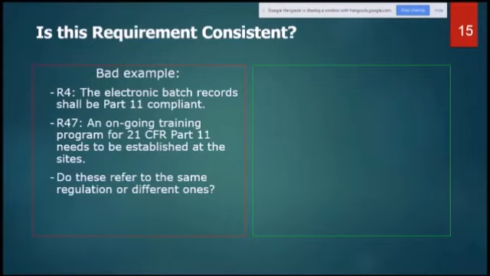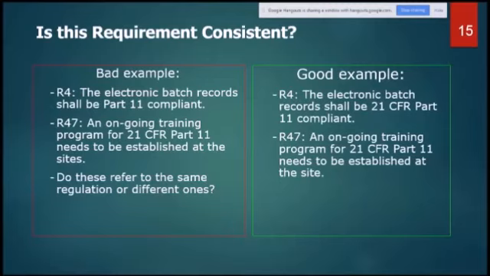Do these refer to the same regulations or different ones? Because they are appearing at two places, one independently, and second with some other terminology. So this is a bad example, this is not a good example. If we want to specify, we should specify like this: the electronic batch record shall be 21 CFR part 11 compliant. So 21 CFR part 11 is one complete term and everywhere it should be the same.